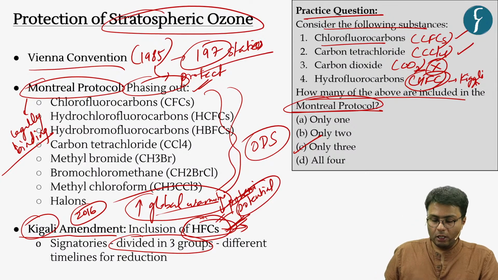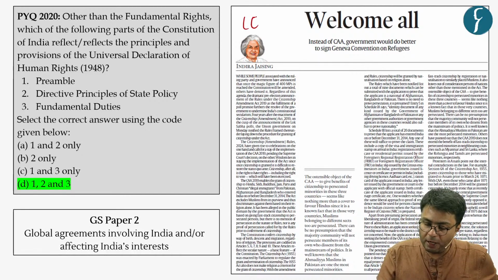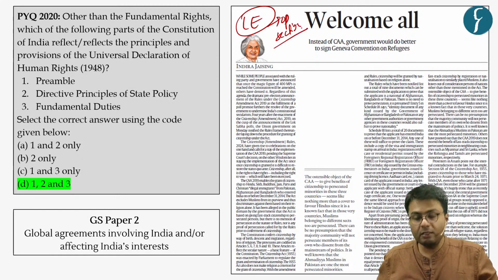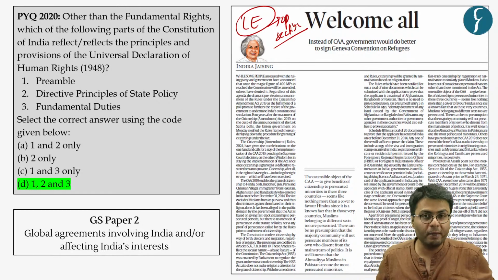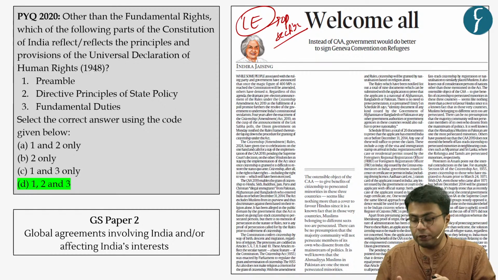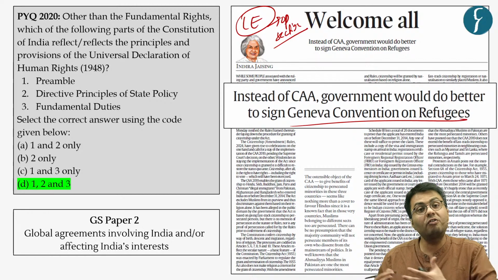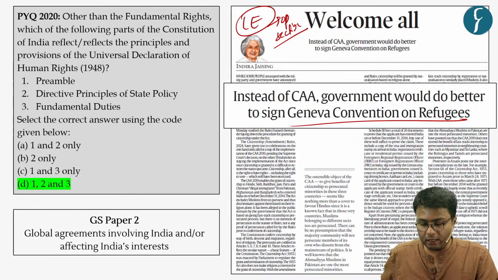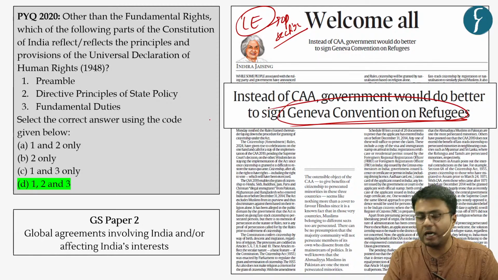Correct. So let us move to the next article of the day, which you can see appeared in the Indian Express op-ed section. Now in this article, the author highlights that instead of bringing the Citizenship Amendment Act, the Indian government should have ratified or signed the Geneva Convention on Refugees. Correct. Now, why are we taking up this particular article on the Geneva Convention?